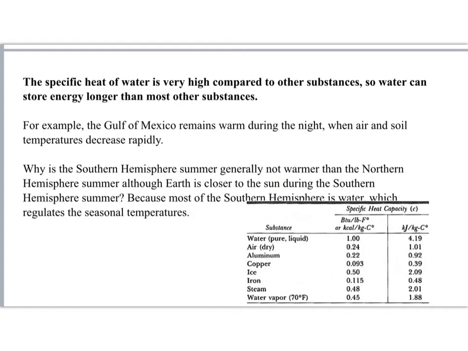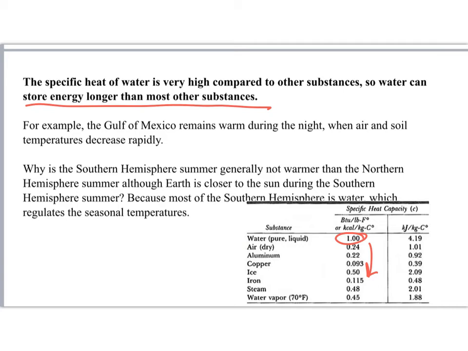You see from the table that the specific heat capacity of water is very high compared to other substances. So that means that water can store energy longer than most other substances. These are some examples in our daily life. For example, the Gulf of Mexico remains warm during the night when air and soil temperature decrease rapidly.